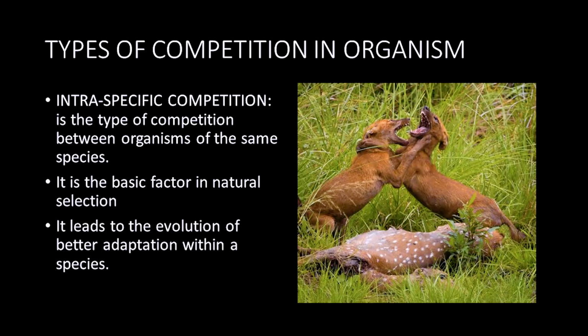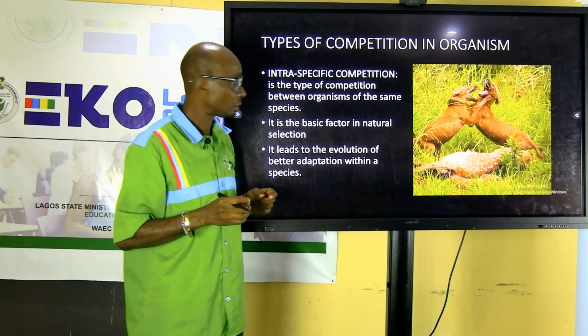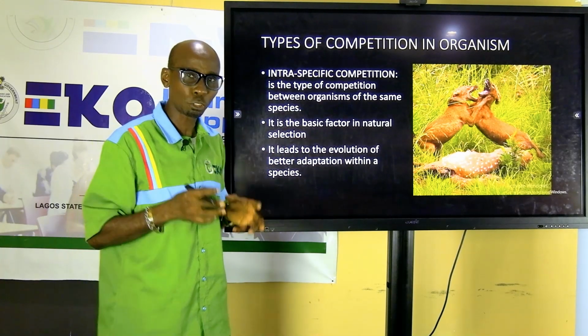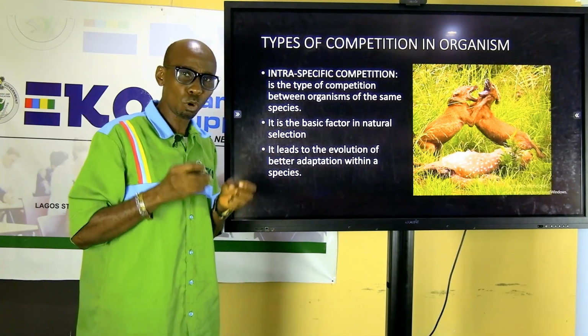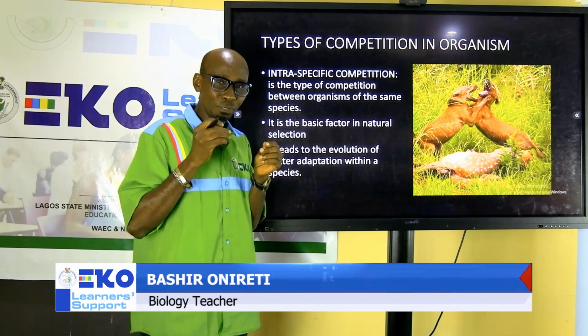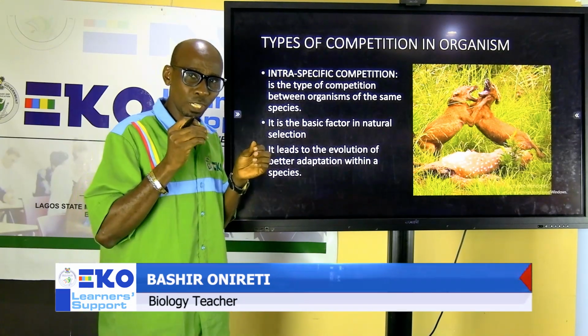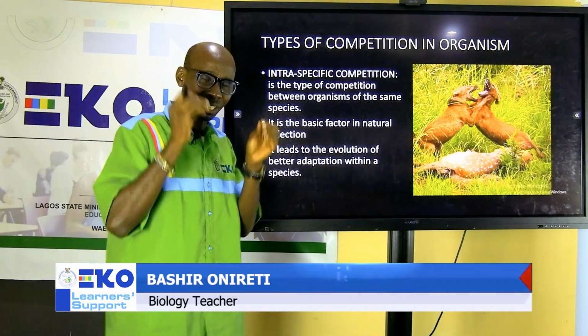The same species, competing for one food, because it is not enough for the two of them. So intraspecific competition is competition between two or more organisms of the same species for a resource that is in limited supply.